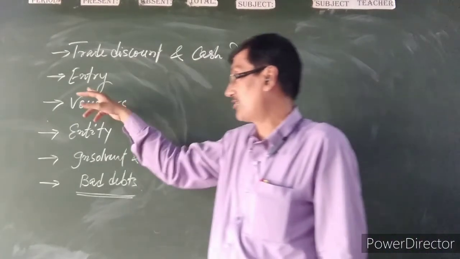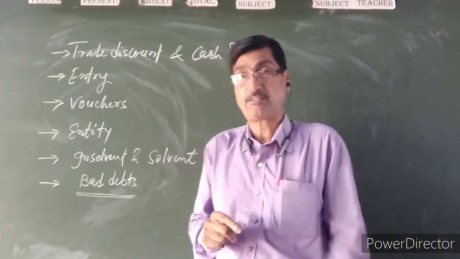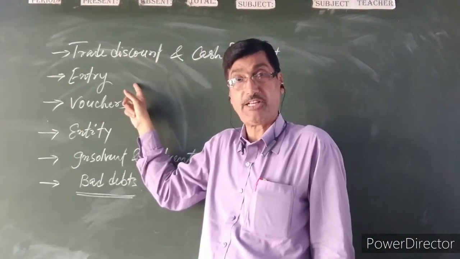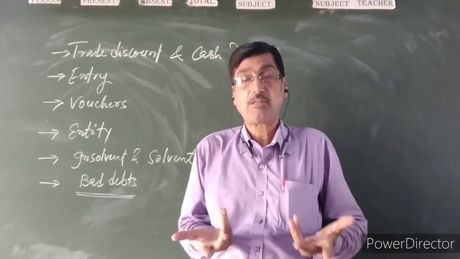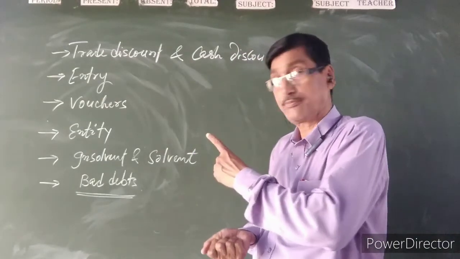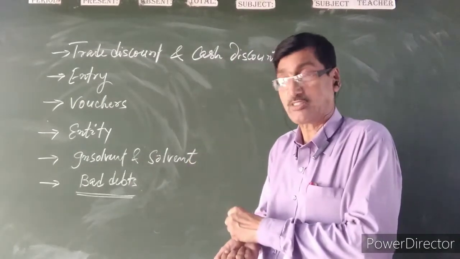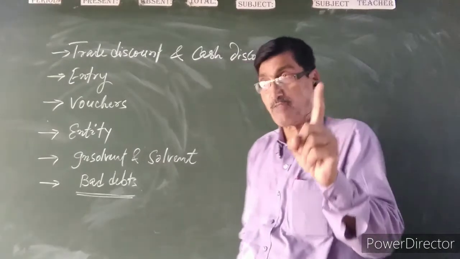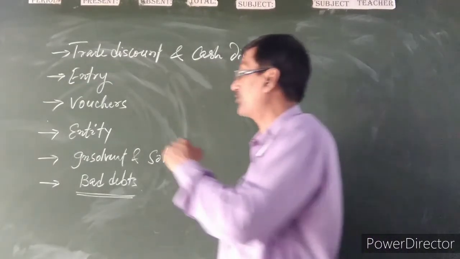Okay, sir. Next, entry. Whenever business events or transactions are recorded in the books of account, it is called an entry. Next, what are vouchers? Vouchers may be defined as the document which gives the authorization of the business dealings. It is the document which certifies the dealings that happened between the two parties.